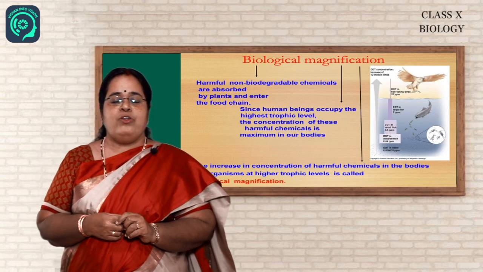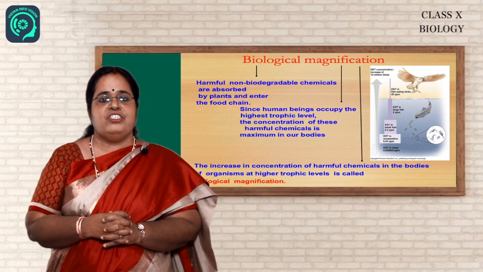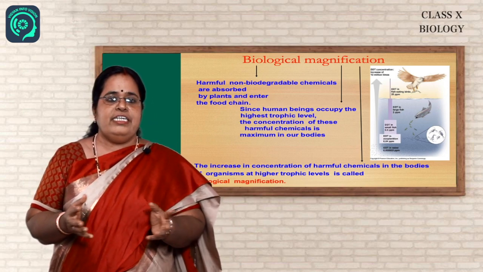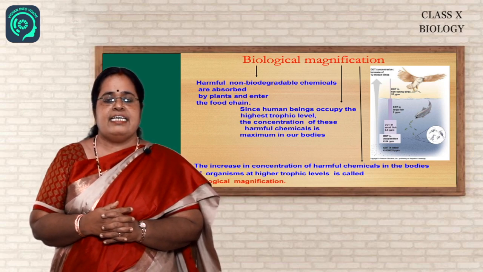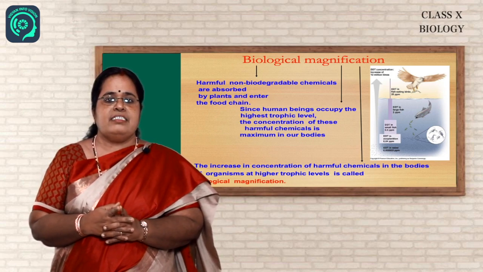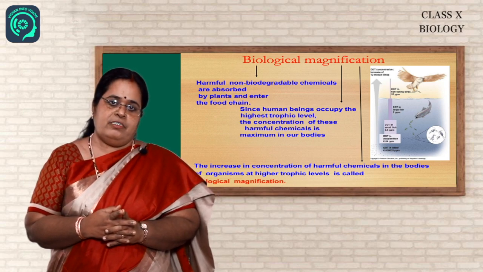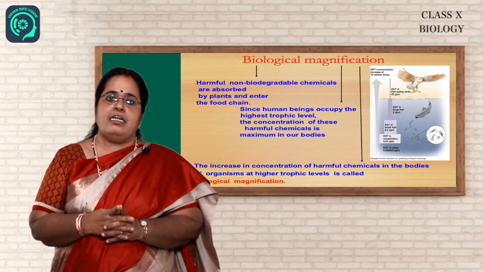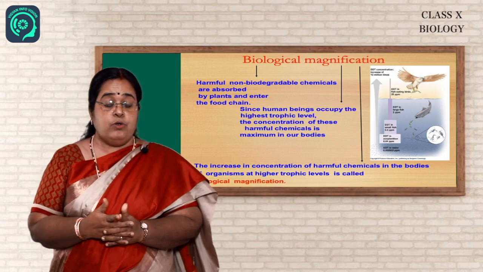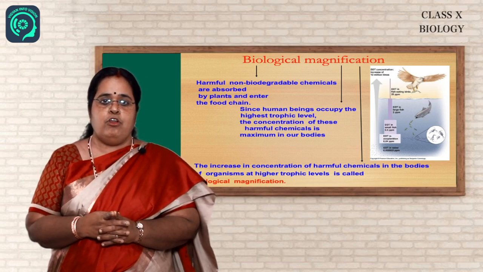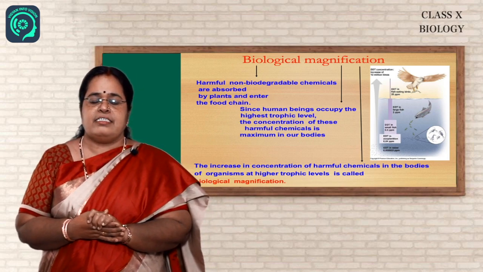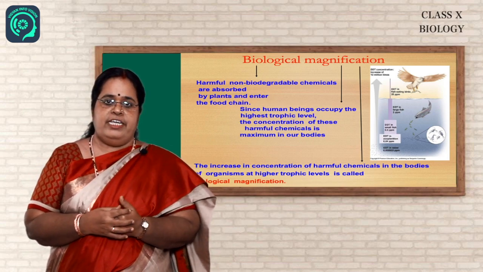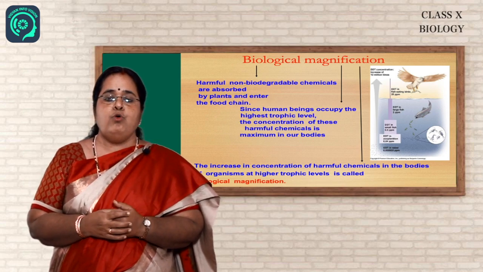Yes. Now we go to the next topic, that is biological magnification. Now children, all of us know that farmers use a lot of pesticides, insecticides and chemicals to increase the yield of the crops. Now these chemicals are non-biodegradable. Not only that, they can be very much harmful also.